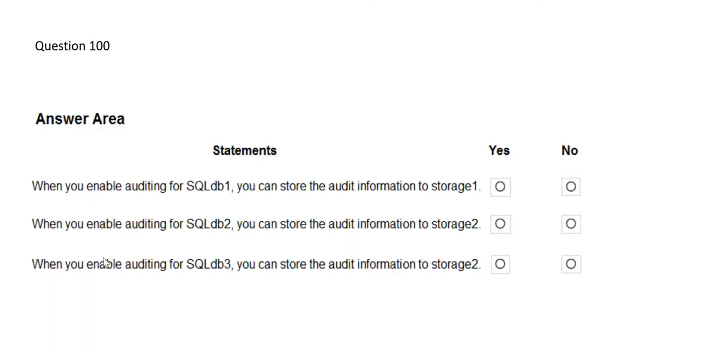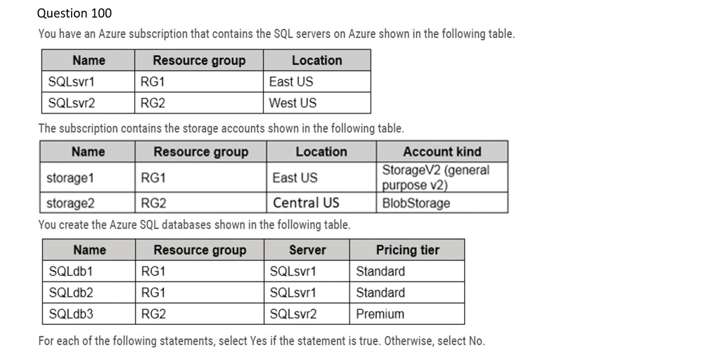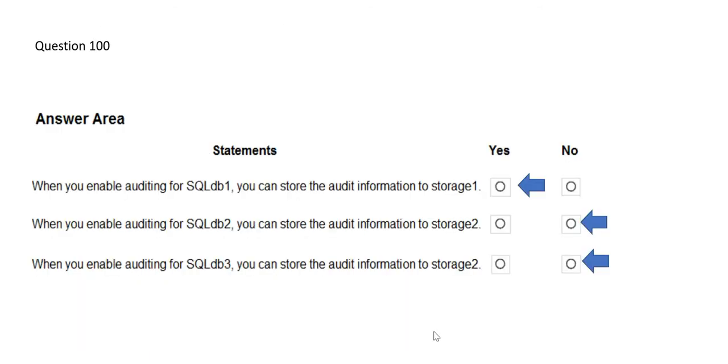Let's see the third question. When you enable auditing for SQL DB3, you can store the audit information to storage 2. For SQL DB3, if you see this, this is a part of RG2, and storage 2 is also a part of RG2. Perfect, fantastic. But this is part of SQL Server 2. SQL Server 2 is in West US, and storage 2 is in Central US. It will still not match. The answer is no. So we got the three answers for these three questions.